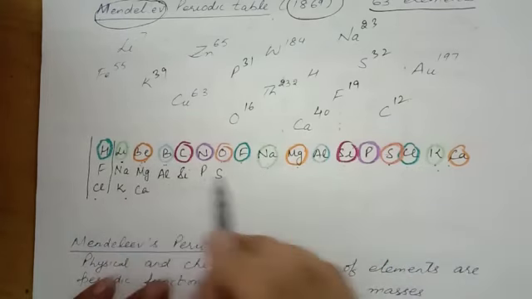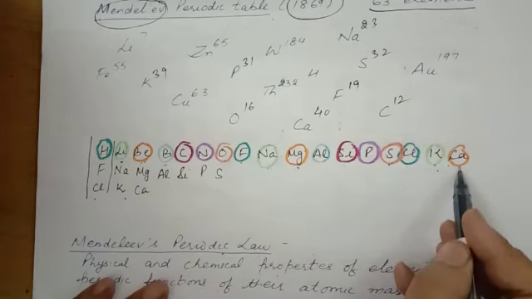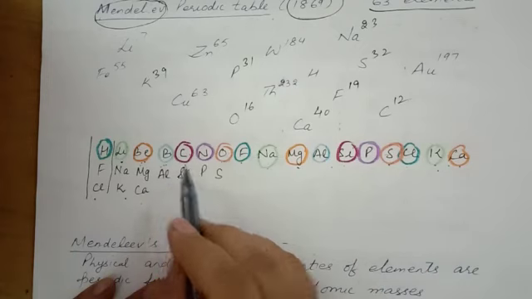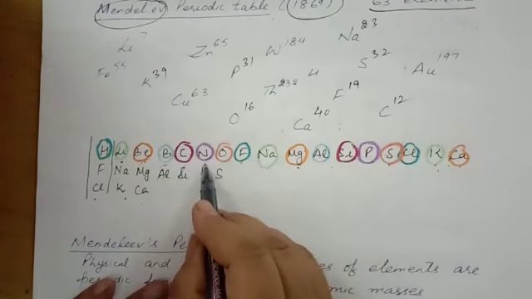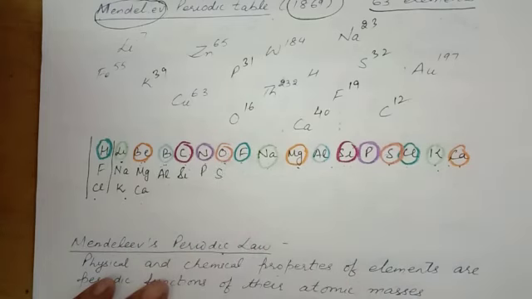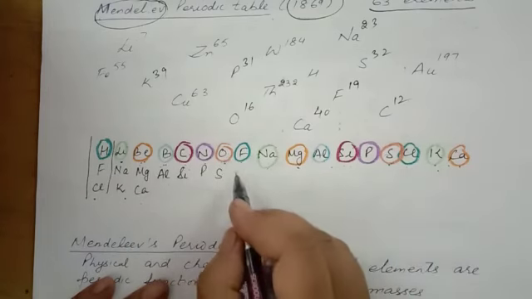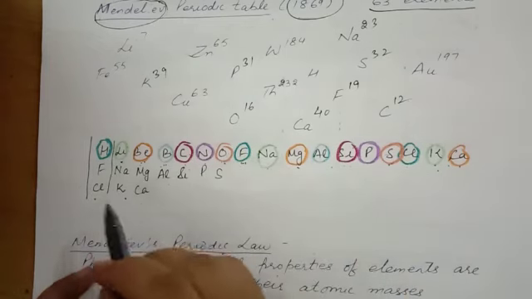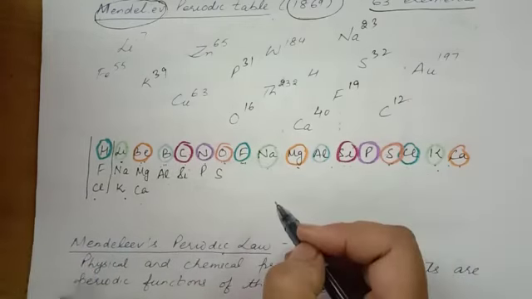Beryllium, then magnesium, calcium. Boron with aluminium, then carbon, silicon. Nitrogen, phosphorus. Oxygen, then sulfur. And fluorine comes with the same color as chlorine.